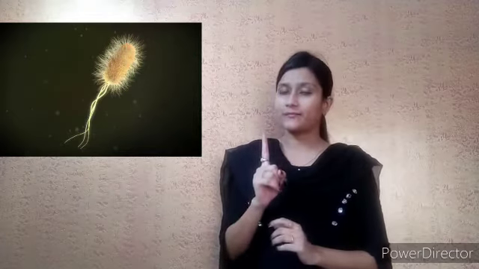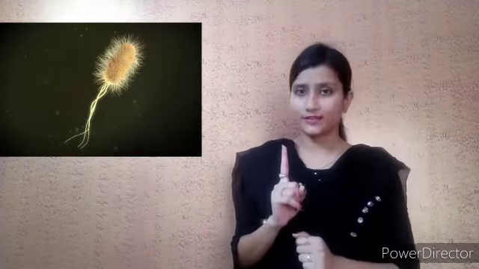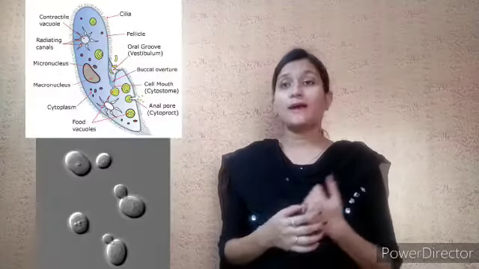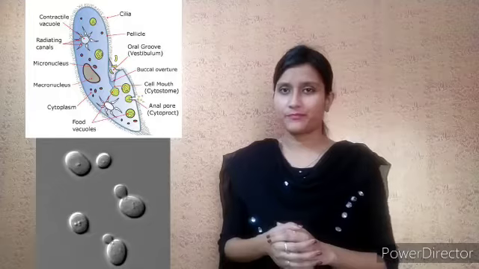Now, we need to understand that there are two types of organisms, unicellular and multicellular. In unicellular, these organisms are made up of one cell. That is, they have only one cell in their body. We can take the example of bacteria, paramecium, yeast, etc.